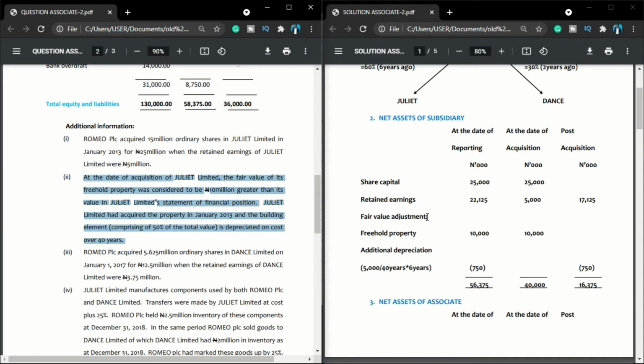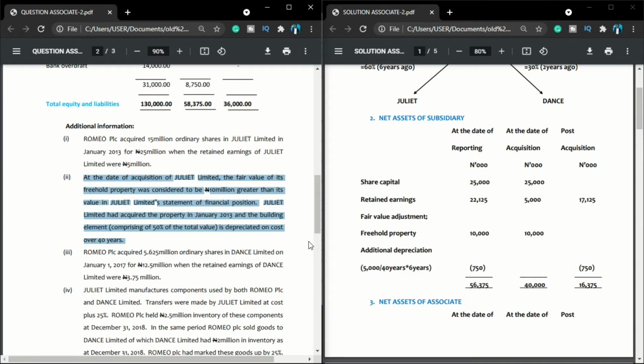In that case, I will be adjusting for the balance of 10 million. Whenever you are given a situation like this to do your fair value adjustment, that value will appear at the date of reporting and at the date of acquisition.